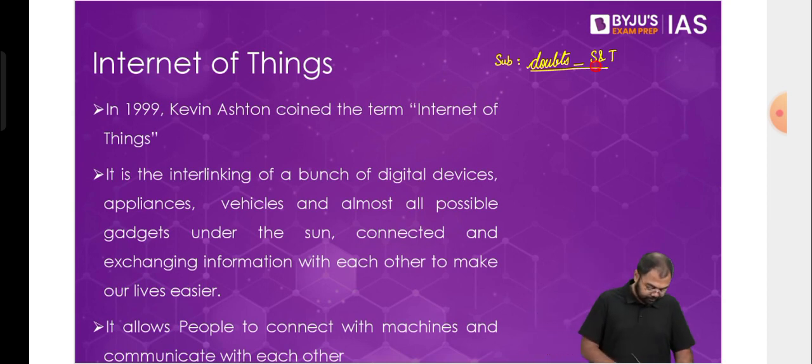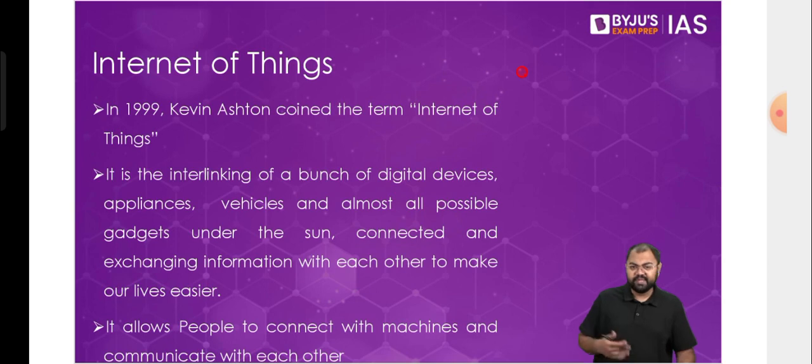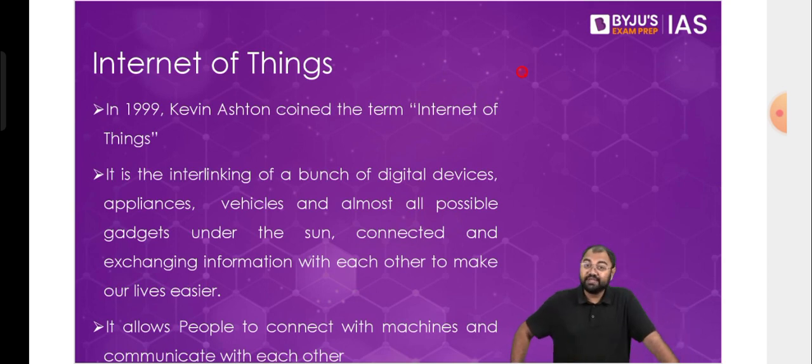So, let's begin. The first topic that we have today is Internet of Things. When it comes to Internet of Things, first and foremost, what do we mean by Internet of Things? What is the context in today's world? Why do we need to learn about this? And what are the areas of application? What are the areas where we could use Internet of Things in today's world? So, let's discuss all that.